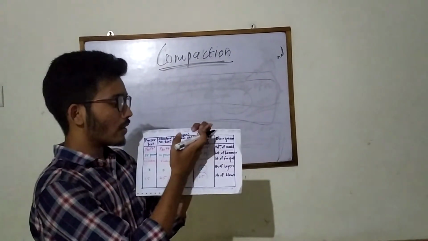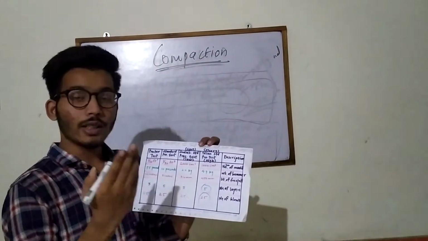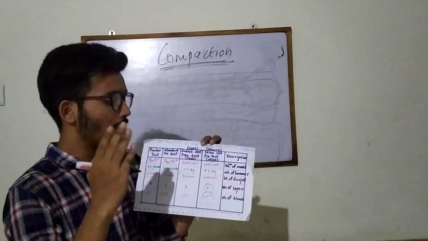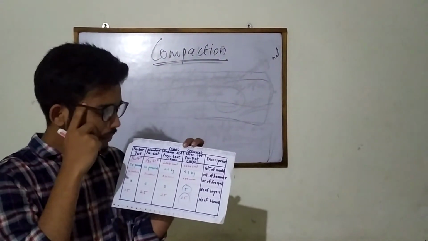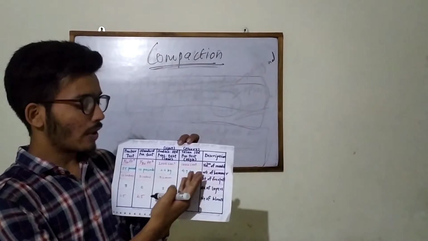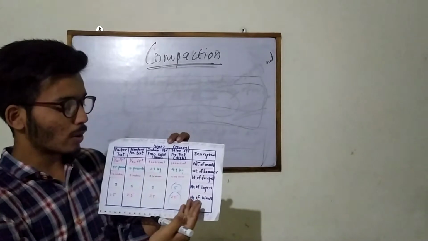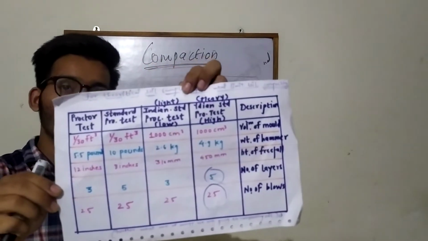We have to calculate the ratio of energy of the heavy Indian Proctor test to the energy of the light Indian Proctor test. I have given volume 1000 cm3, weight of the hammer 4.9 kg, number of layers 5, number of blows 25, and you can take a screenshot of it.